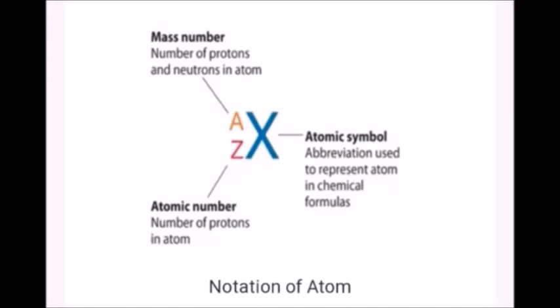Atomic number is the number of protons present in an atom. The number of protons is always equal to the number of electrons. Only then can we say that the atom is neutral. So the number of protons or the number of electrons is the atomic number of an atom.